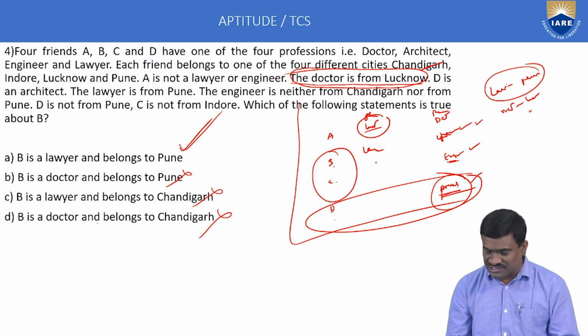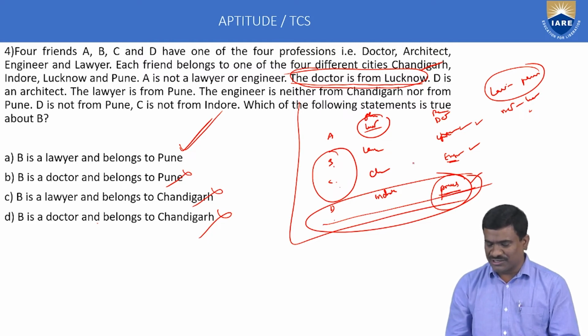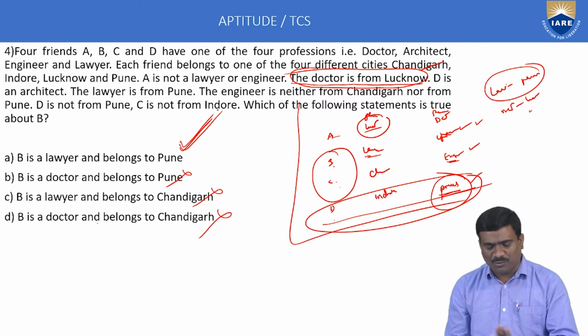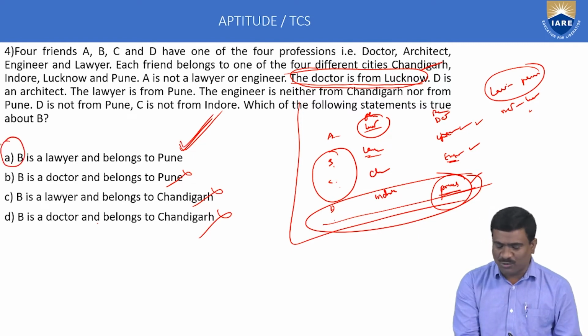In the remaining condition, C is not from Indore, so the only remaining possibility for C is Chandigarh. Chandigarh is completed, and Indore is possible only for D. So the answer: D Indore architect, C Chandigarh engineer, B lawyer Pune, A doctor Lucknow. But we want only B's case: lawyer Pune, so option C is correct.